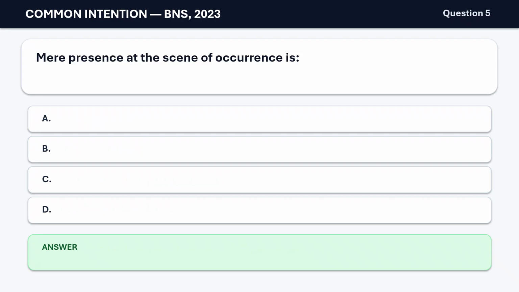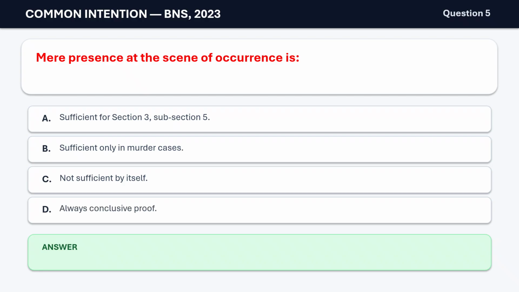Question 5. Mere presence at the scene of occurrence is A. Sufficient for Section 3, Subsection 5. B. Sufficient only in murder cases. C. Not sufficient by itself. D. Always conclusive proof. The correct answer is C. Not sufficient by itself.